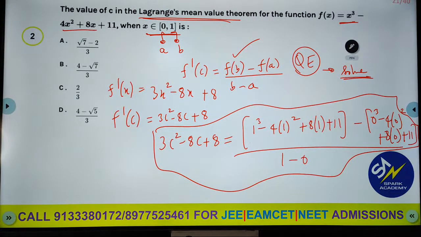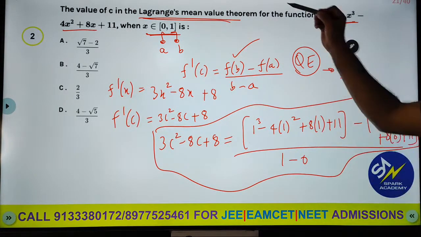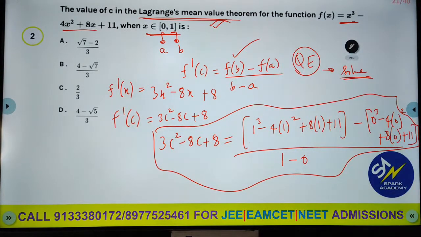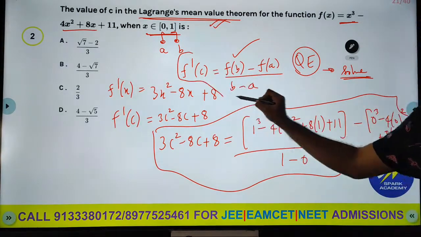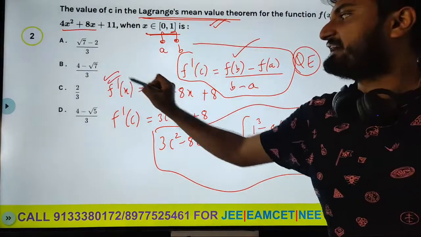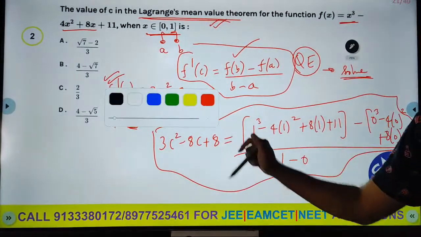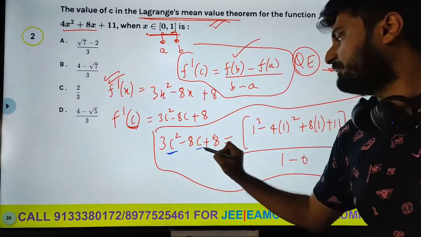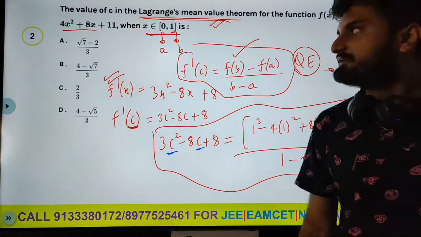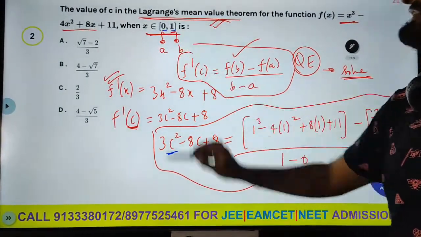Since they clearly mentioned that we need to use Lagrange's mean value theorem, we are doing the same. So we are just finding f dash of x, and in that I am substituting c. My unknown here is c basically. c is the unknown which is to be found. So f of b, I know a and b which are the intervals.